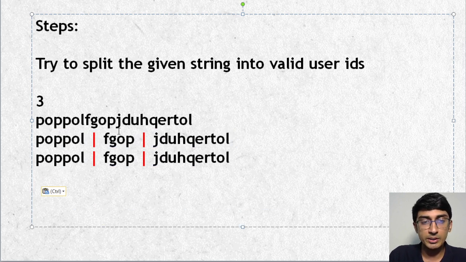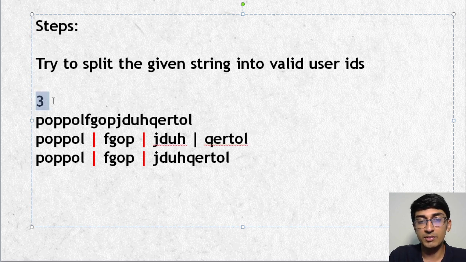Now with these two being the first ones, can I go even further with POPPOL? Yes, I can go further. Some of you might be thinking, why didn't we break at JDUH? Well, we can't, because it's given that we can only have 3 strings from this. So we are supposed to make only 3 strings, and each of those strings has to have at least 4 characters, and they cannot start or end with a vowel.